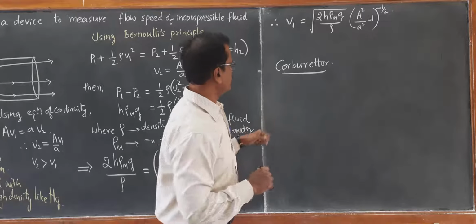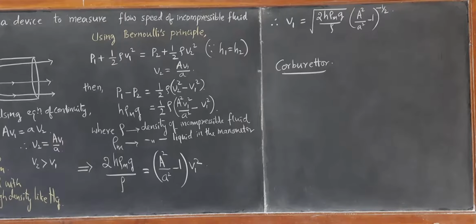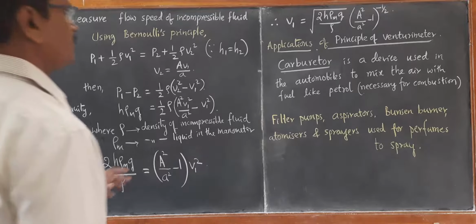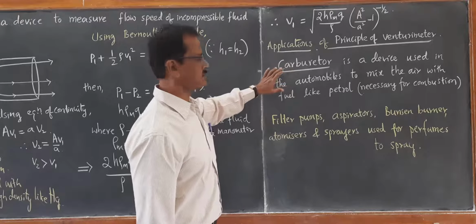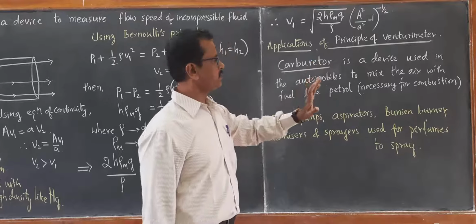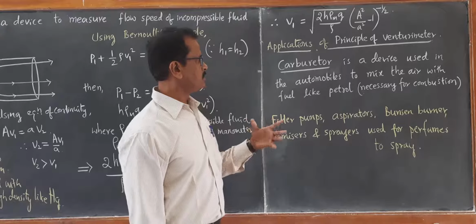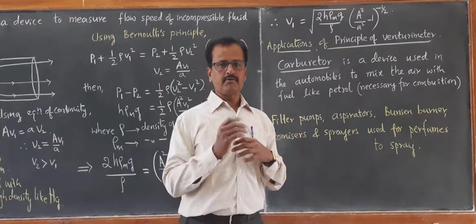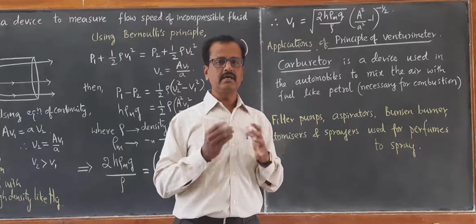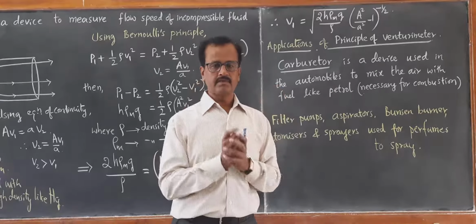See the spelling once again. Applications of principle of venturimeter: carburetor. It's very simple. C-A-R-B-U-R-E-T-O-R. Carburetor is a device used in all automobiles, especially petrol engines, for the purpose of mixing the air with petrol vapor, so that the combustion can take place in the engine.